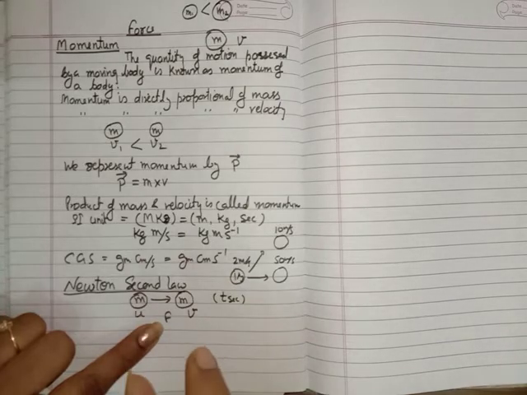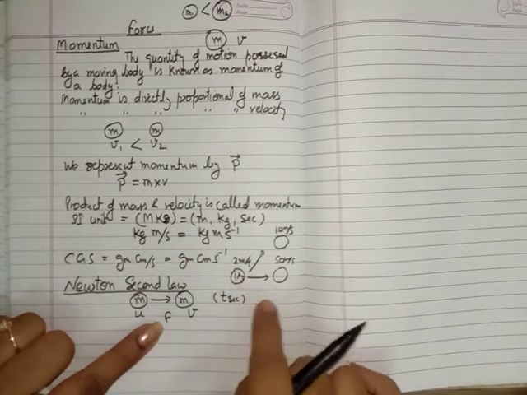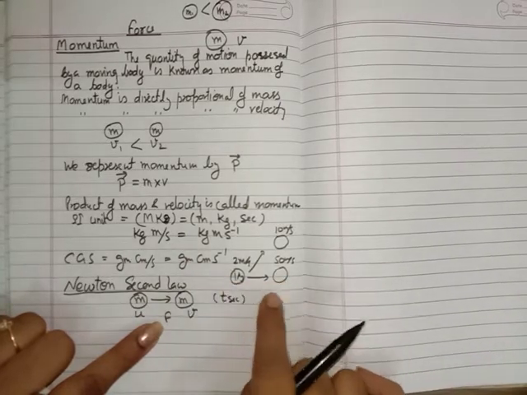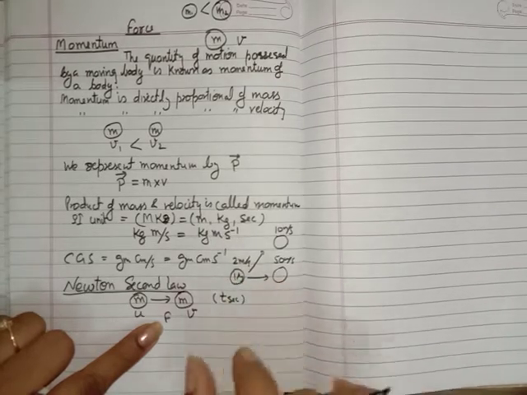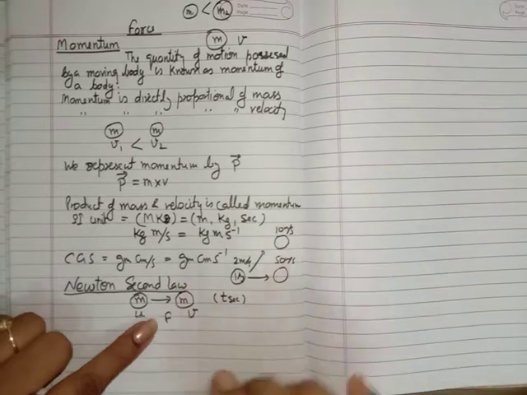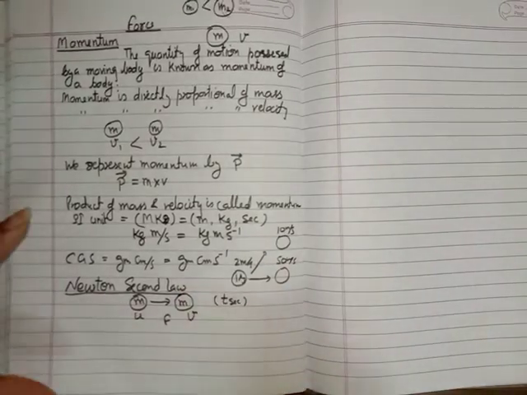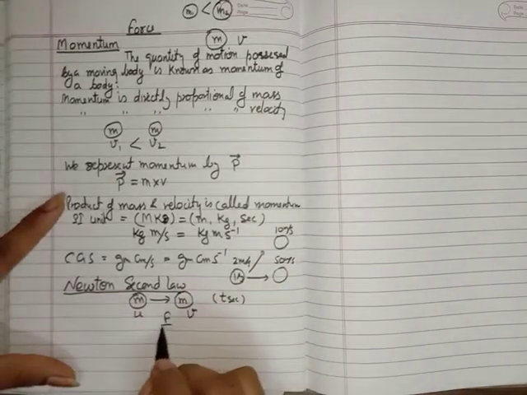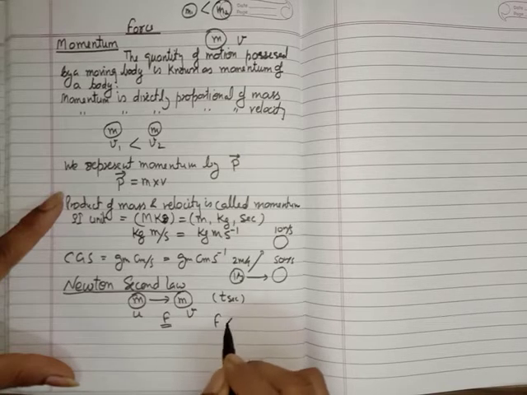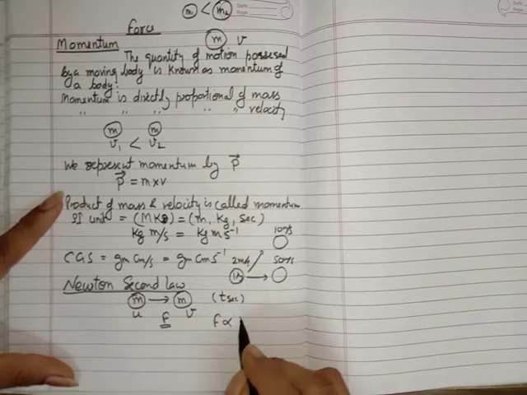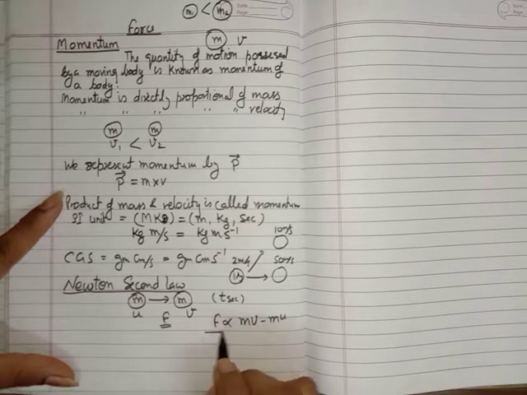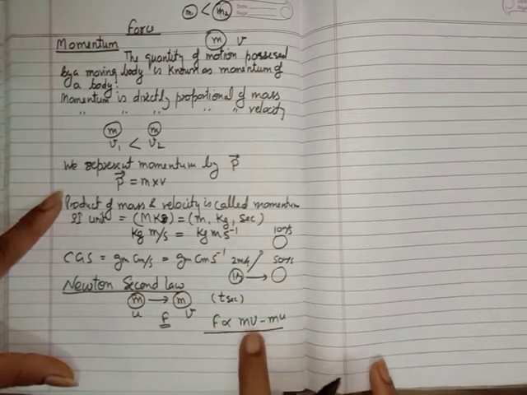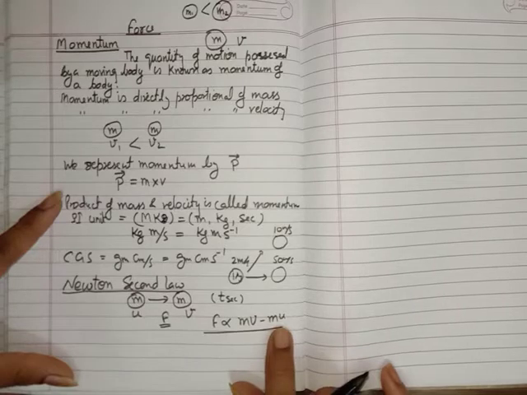It means the force depends on the mass as well as on the velocity. How much you want to change the velocity of the body, larger you want to change, larger force you have to apply. So it is very clear that this force is directly proportional to the change in momentum.